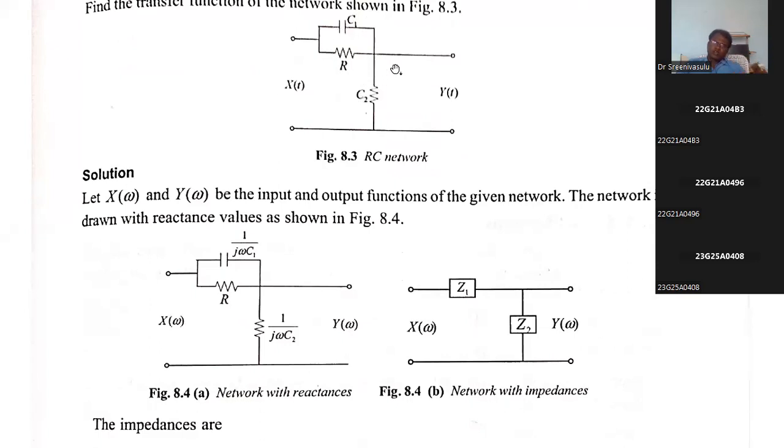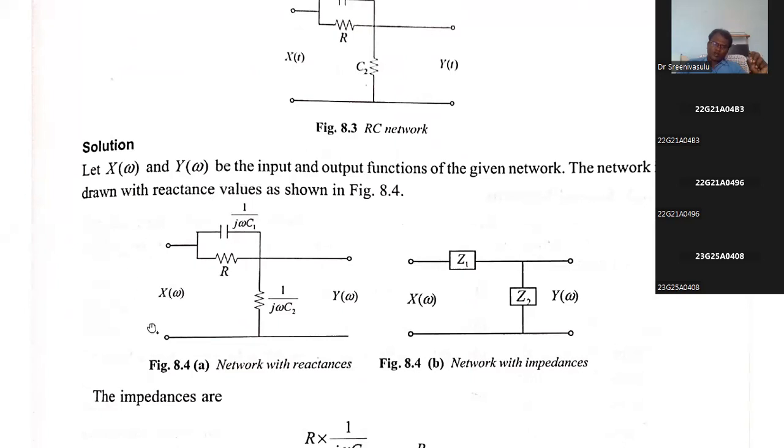Whenever there is an S, it is replaced with j omega. So 1 by CS becomes 1 by j omega C, wherever you have S, j omega. The remaining terms have no change. Here also the capacitance is written as 1 by CS, so whenever there is an S, j omega, because of the Laplace transform and Fourier transform relation.